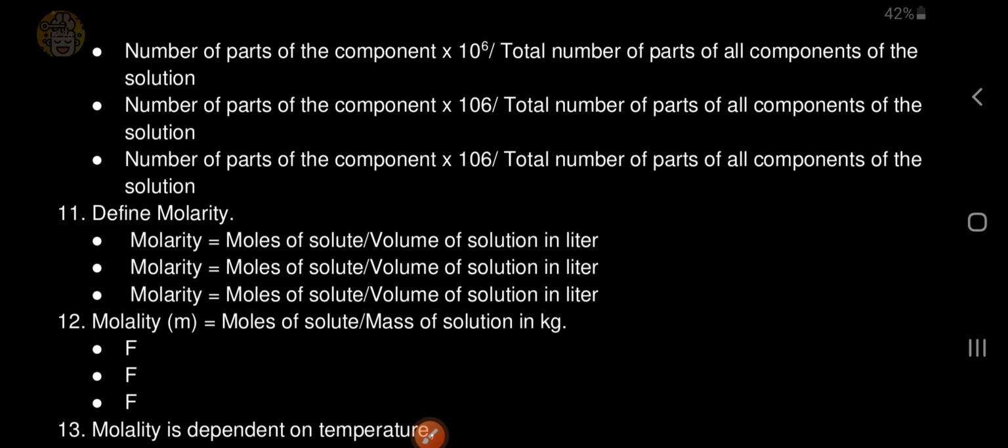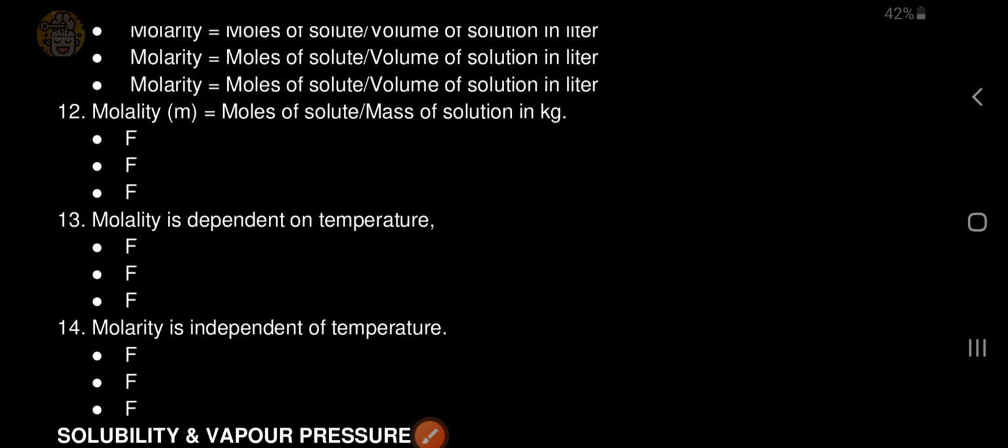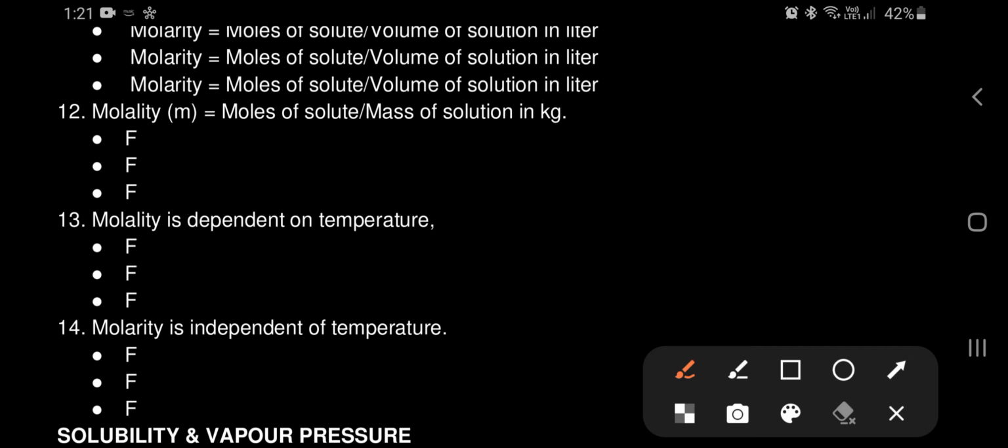Molality is equal to moles of solute divided by mass of solution in kg. False. Molality is dependent on temperature. False. Sorry, the answer is true. Molality is dependent on temperature. Temperature changes, molality changes, because the volume of solution changes.